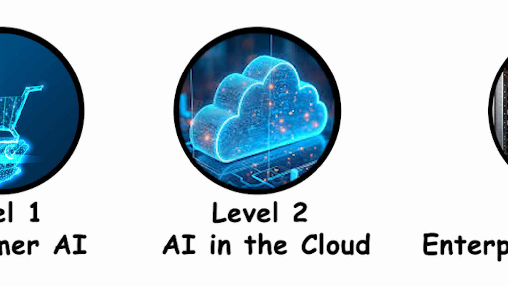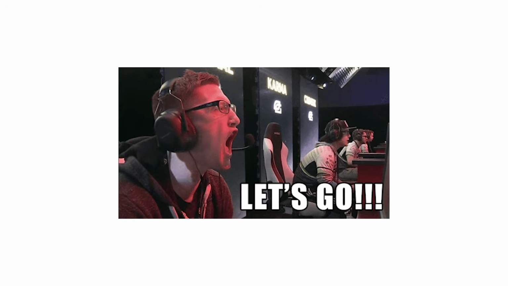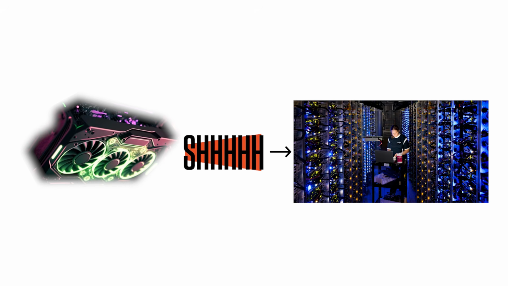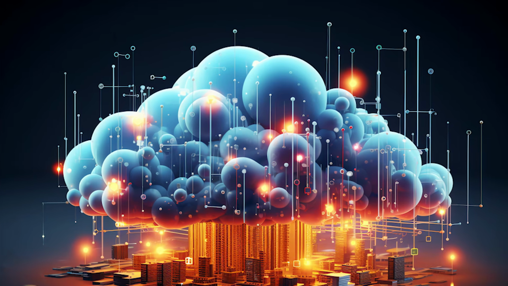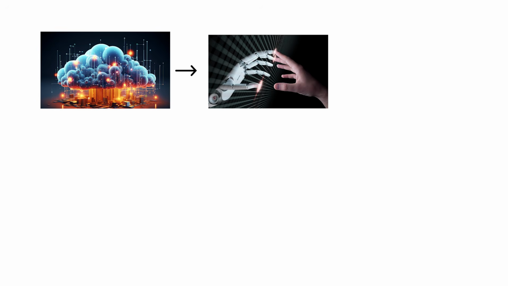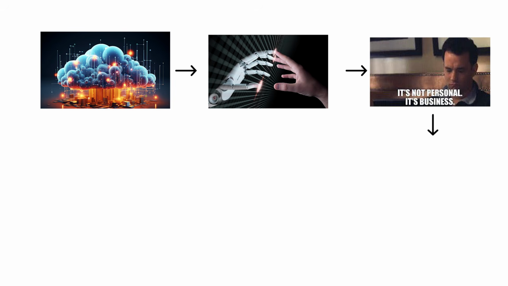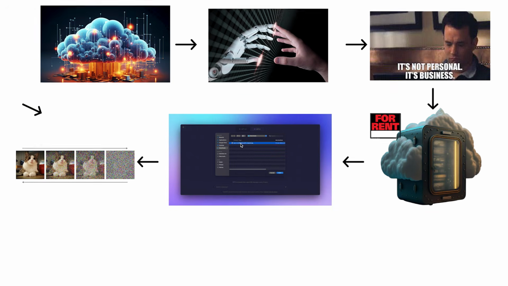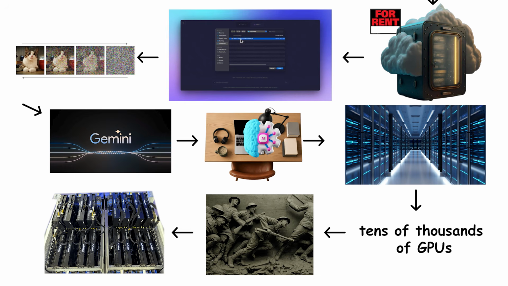Level 2, AI in the cloud. Now your computer lets go. The hum of your GPU fades, replaced by the echo of data centers the size of cities. This is AI in the cloud, the second level of intelligence, where hardware stops being personal and becomes rented power. When you run ChatGPT, Stable Diffusion, or Gemini, you're not talking to your own machine anymore. You're reaching into a warehouse filled with tens of thousands of GPUs, each one stacked like silicon soldiers, crunching numbers for millions of people at once.